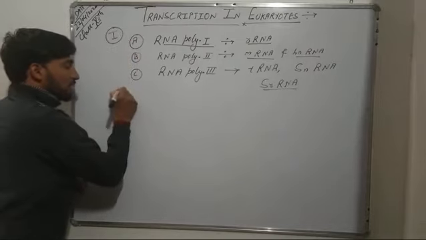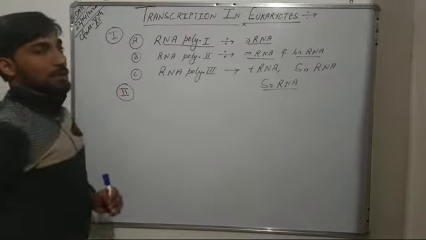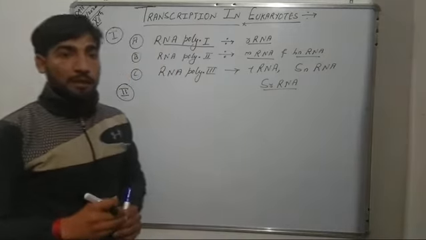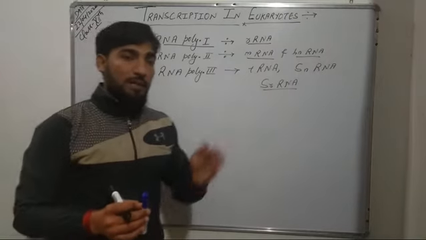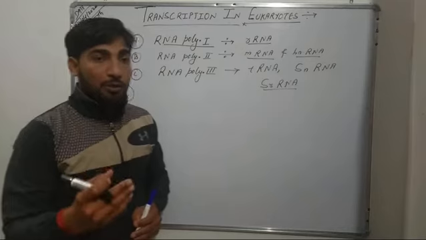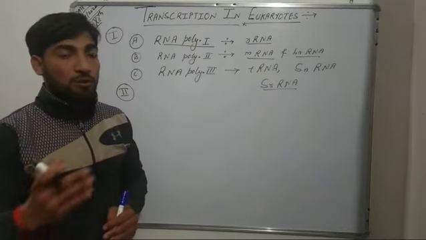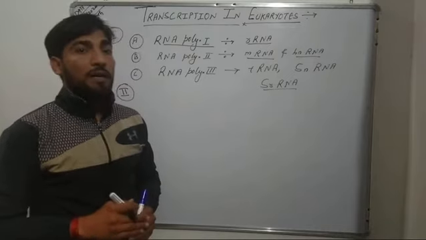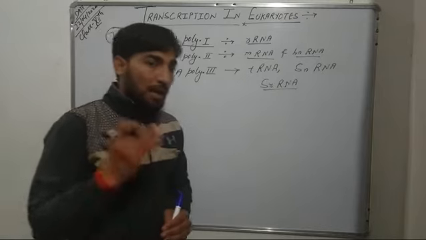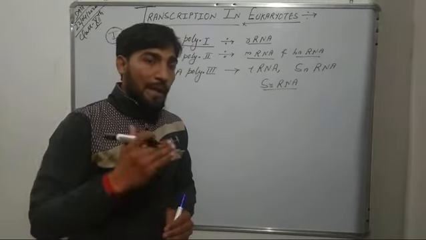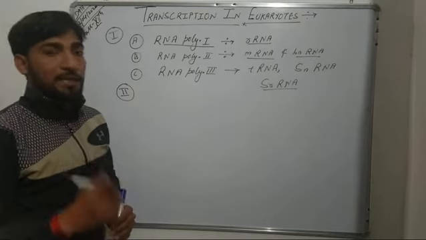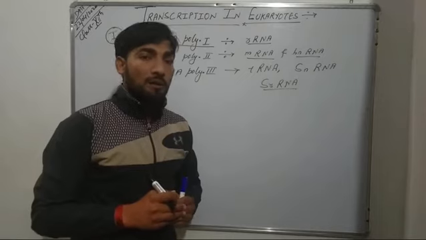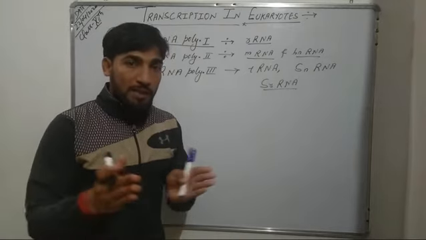The second complexity in eukaryotic transcription is that the RNA transcribed from the template DNA contains two regions, introns and exons. The introns are non-coding regions, whereas the exons are coding regions. So introns must be removed from the RNA strand. That's why this RNA undergoes the splicing process, and during splicing the introns are removed from the RNA and the exons are joined in a sequence order.